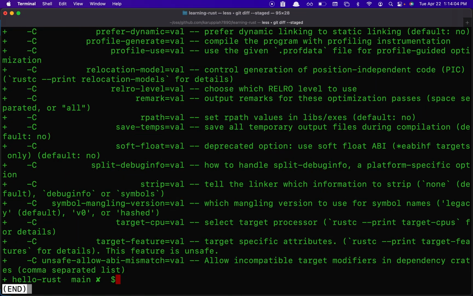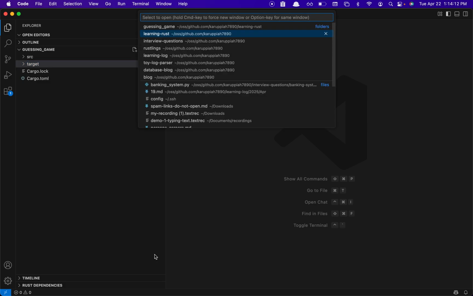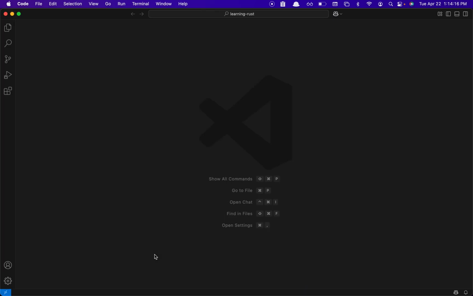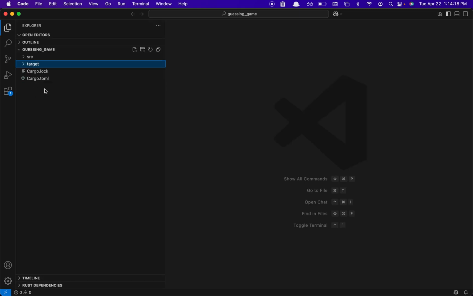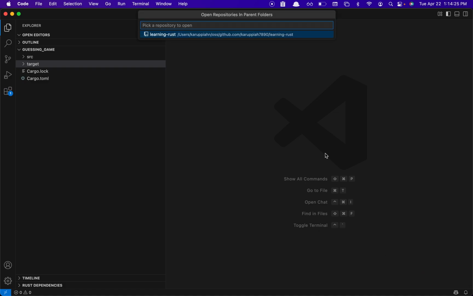Okay, a lot of empty spaces here and there, but it's fine. So let me just open up learning Rust and I should be able to see, okay, Git repository was found in the parent folders. Would you like to open the repository? I said yes.